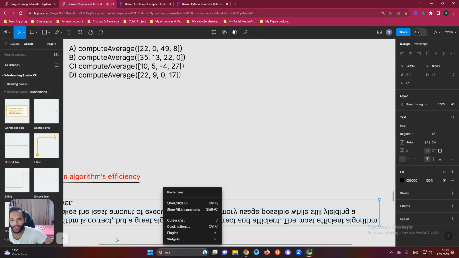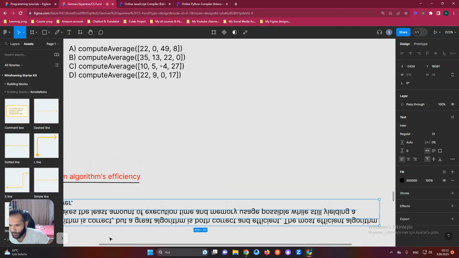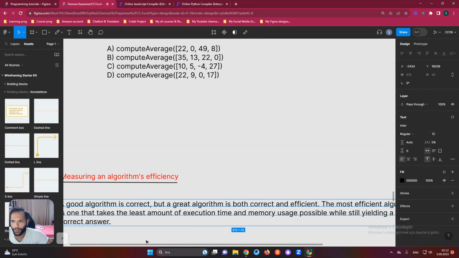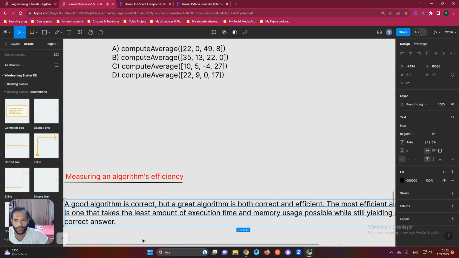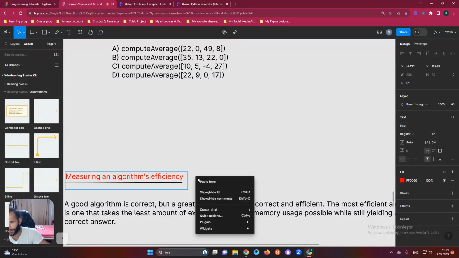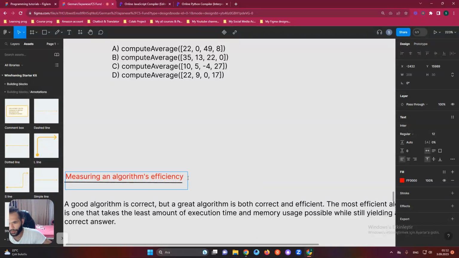So we will continue. We will continue the topic with measuring an algorithm's efficiency. It is part two, our second main topic.